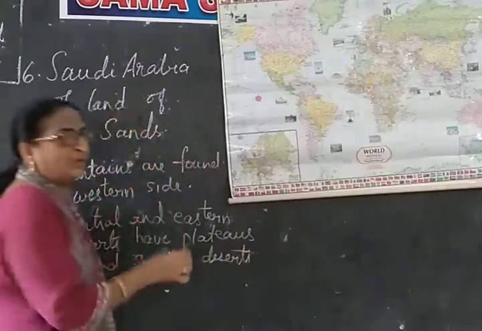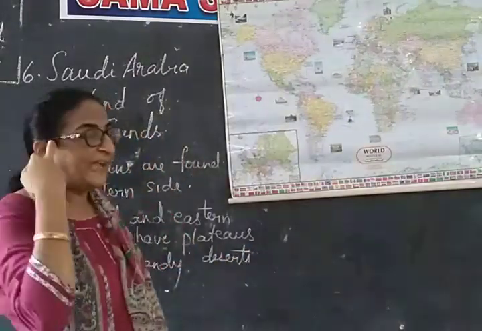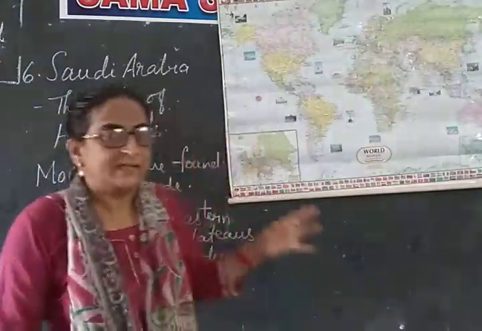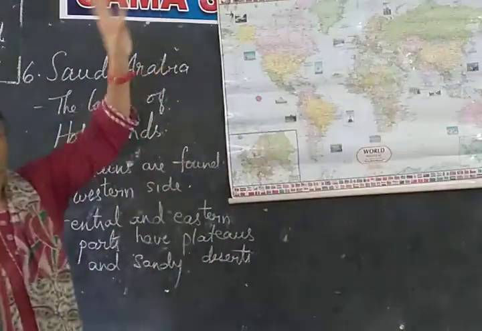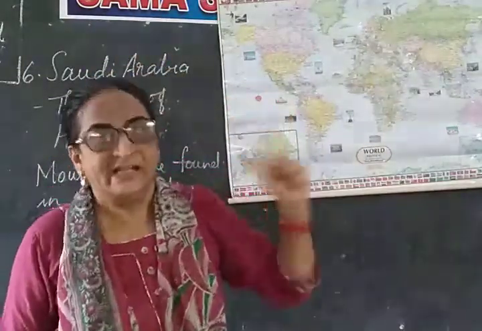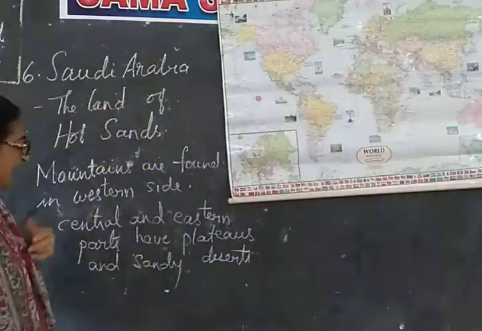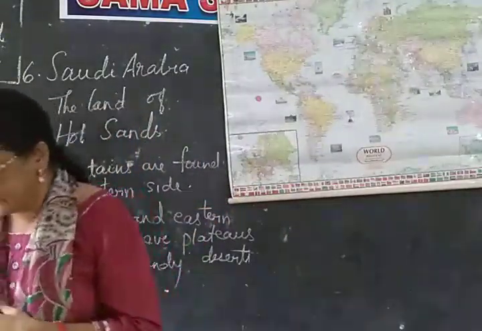Plateaus, again I told you, are very rocky, isn't it? And they have sandy deserts. Deserts are always covered with sand, right? So this is the land where you find rocky plateau with loose sand. Mountains are found, and there are plateaus and sandy deserts, isn't it?